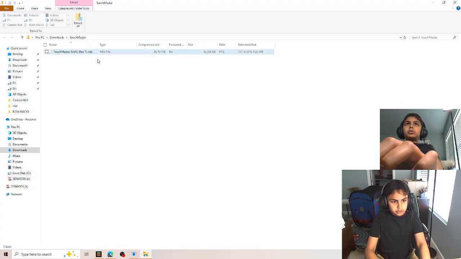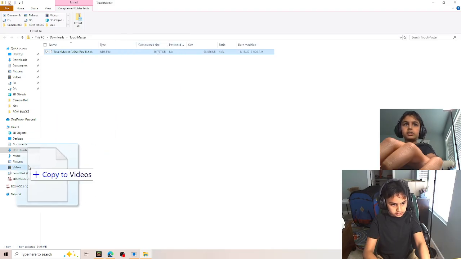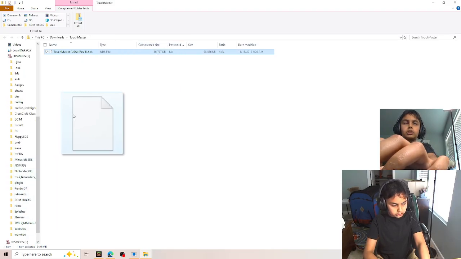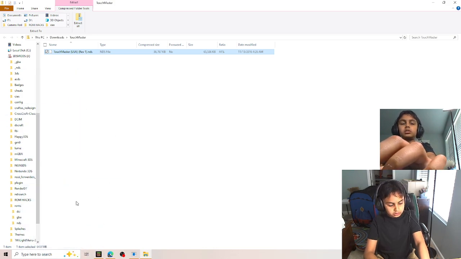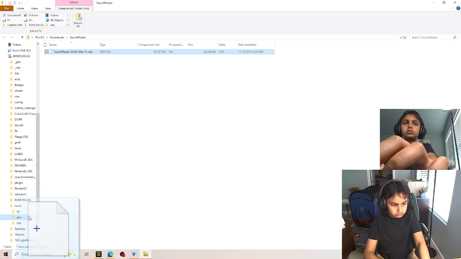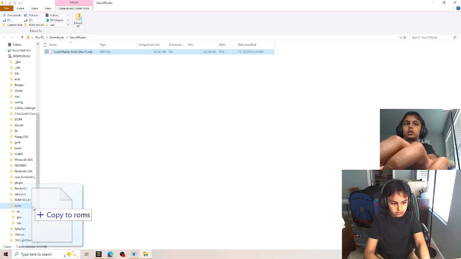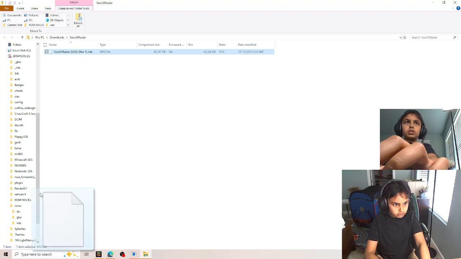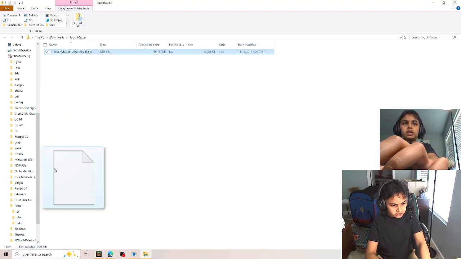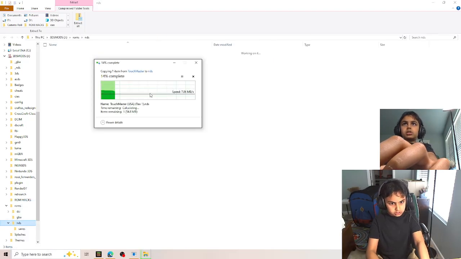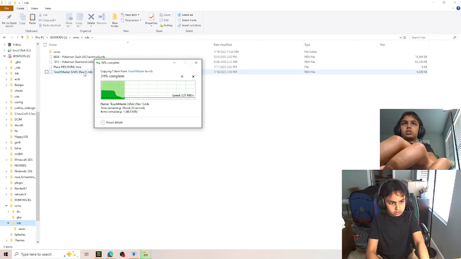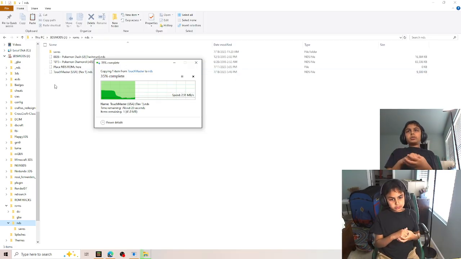So you're going to download your NDS file, ROM hack, somewhere. And then you're just going to grab it and drag it over to your SD card. And then you're going to put it somewhere in here. Or you can make a ROMs folder, which is what I did, and then I added these in there. Or you can just straight up put it in. And this is an NDS game, so we'll put it in NDS. Now once it finishes, this Touchmaster should be here, available for me to download.